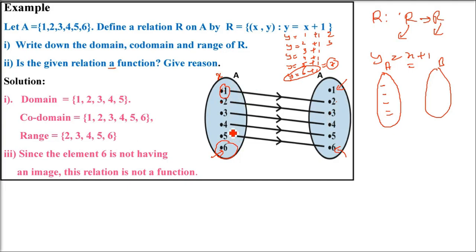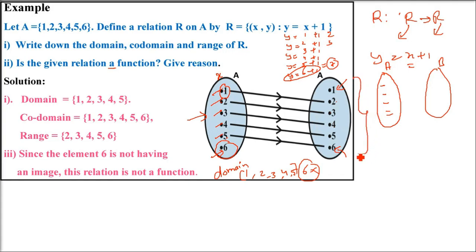Now domain and range. The domain consists of those values in set A which are giving you some image, not all. Not 1 to 6. Those values which give a certain image constitute the domain. So 1, 2, 3, 4, 5 are mapped to some value in Y. So the domain is only 1, 2, 3, 4, 5. Sometimes we get confused and say 1, 2, 3, 4, 5, 6 is the domain. That is untrue. The domain is only 1 to 5. 6 will never come in the domain because it is dangling. It has no image in Y or set B.